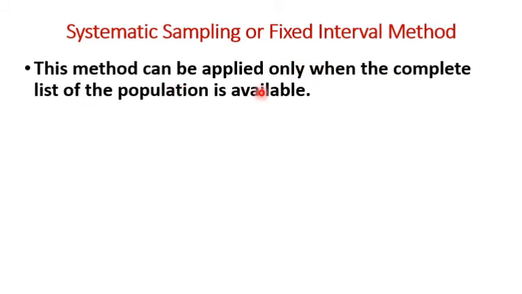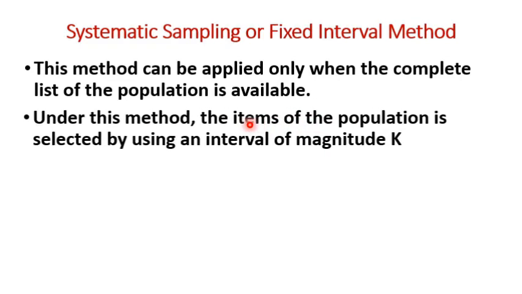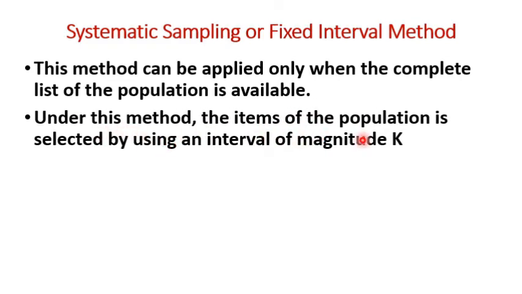The third method of random sampling is systematic sampling or fixed interval method. This method can be applied only when the complete list of population is available. So for systematic sampling, complete list of population is required. Under this method, the items of the population are selected by using an interval of magnitude k. So an interval of magnitude k is to be determined first.